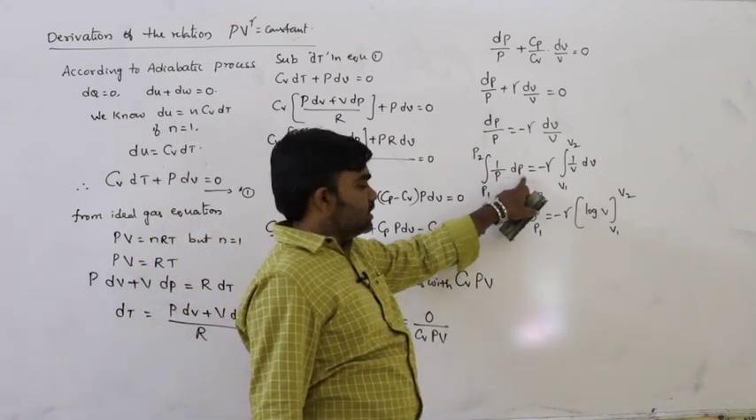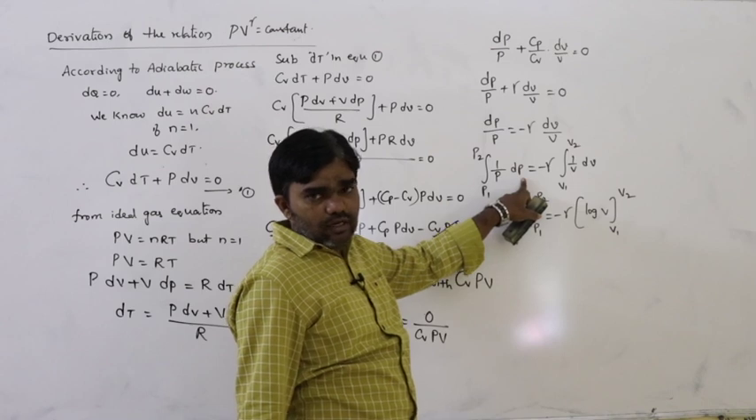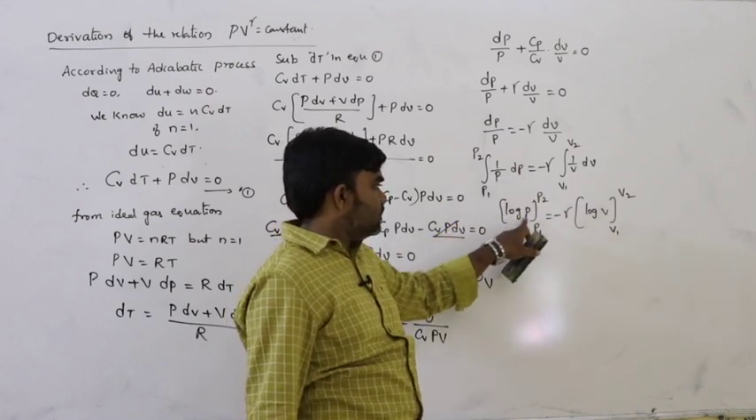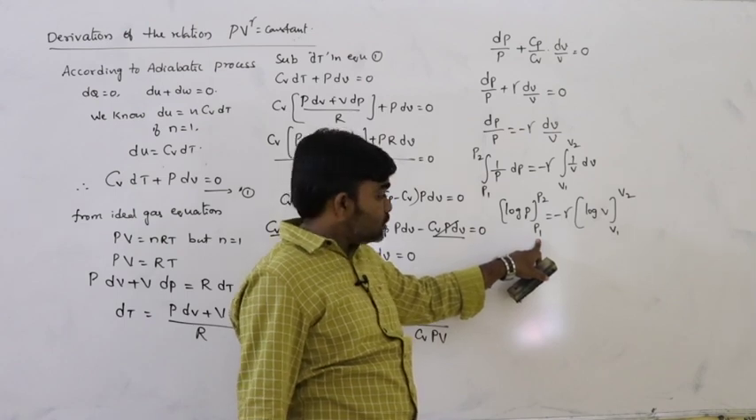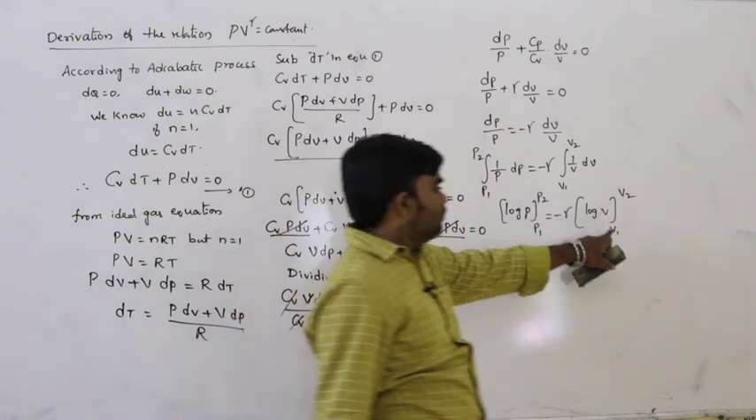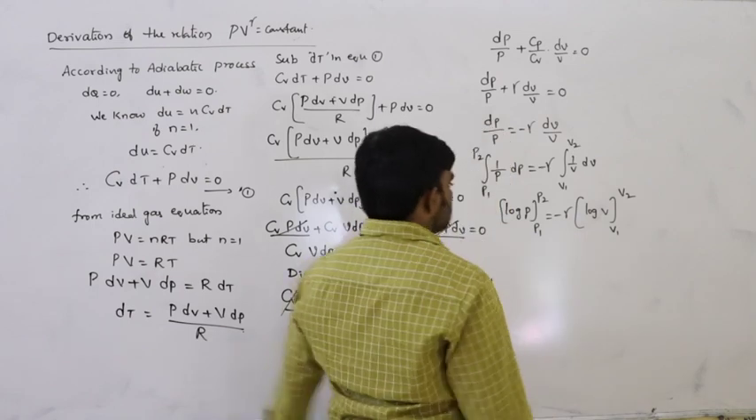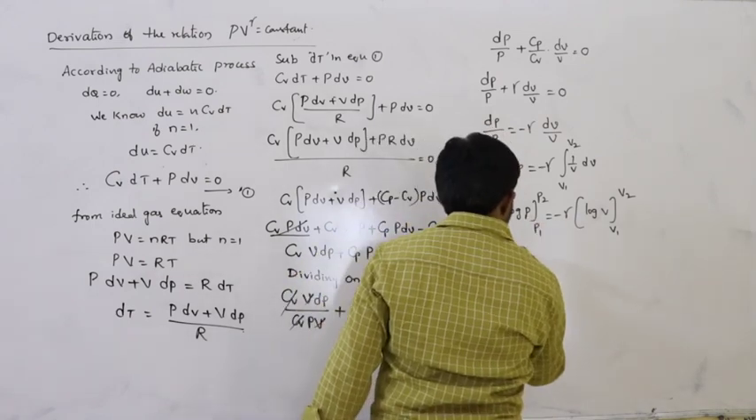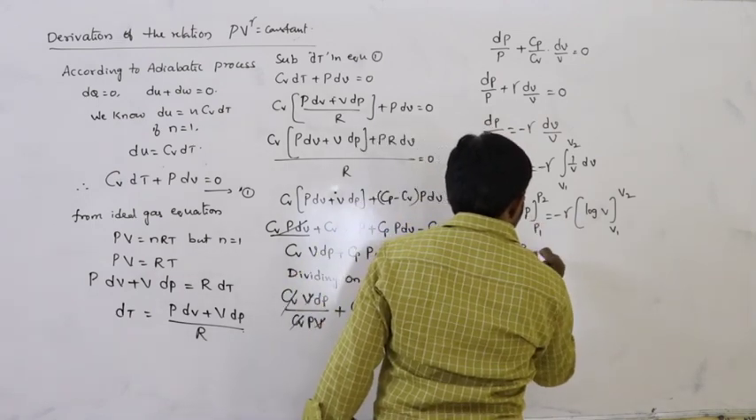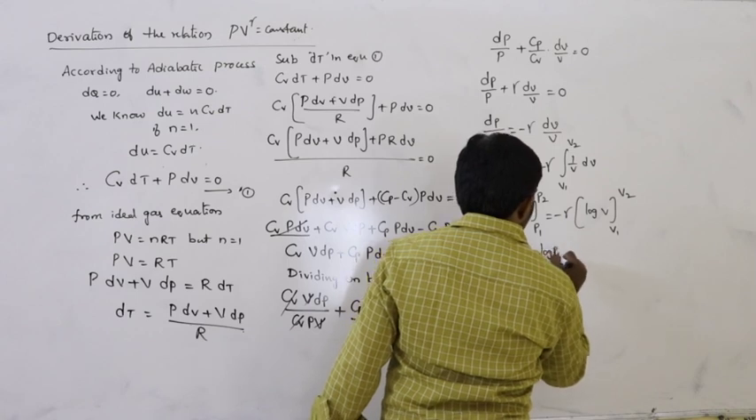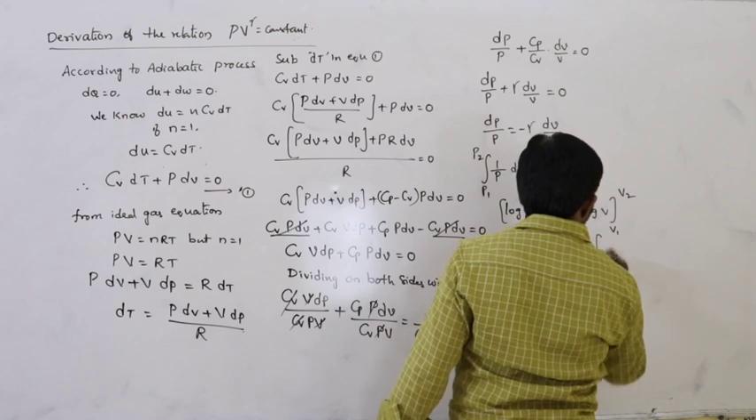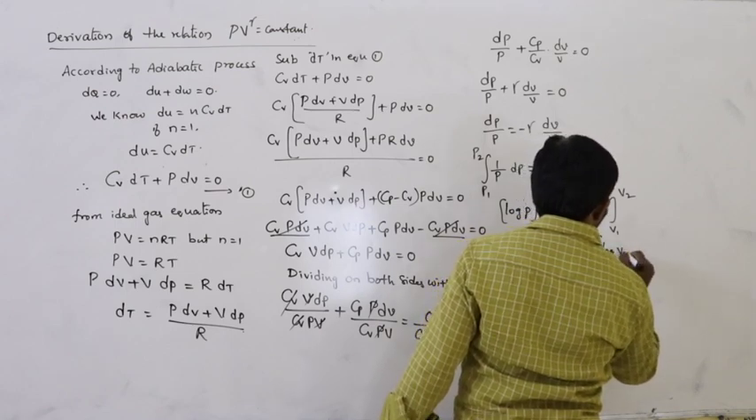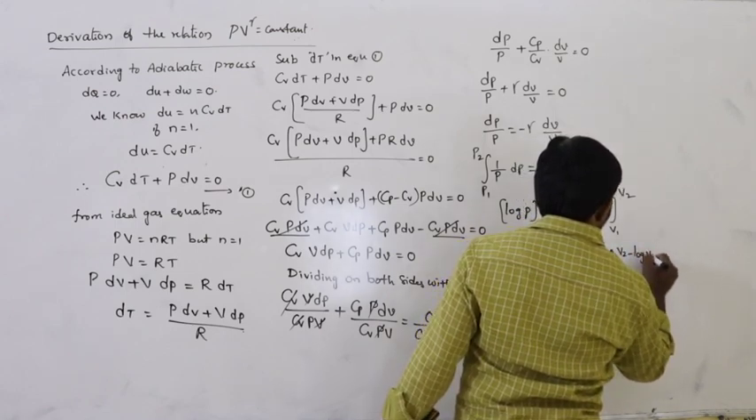Integral of 1 by x dx is log x, the general formula. So that's why it is log P between the limits. The pressure changes from P1 to P2 and the volume changes from V1 to V2. So first substitute the upper limit minus the lower limit: log P2 minus log P1 equals minus gamma into log V2 minus log V1.